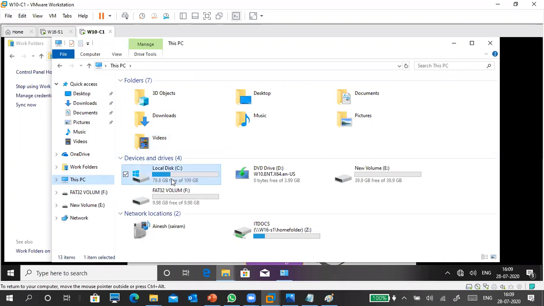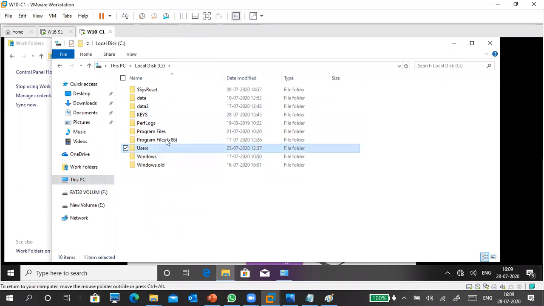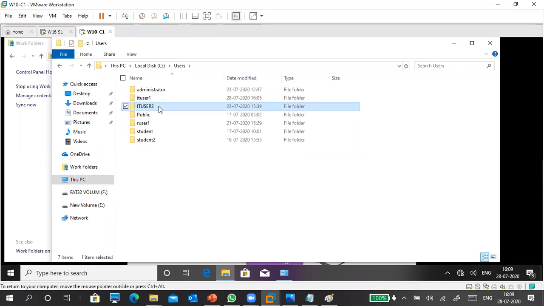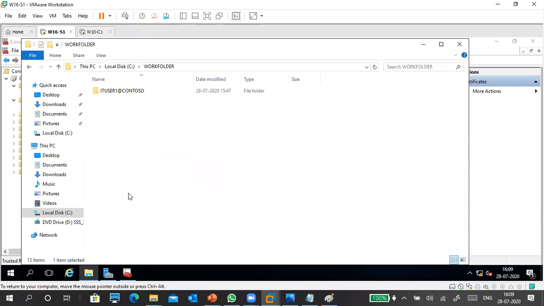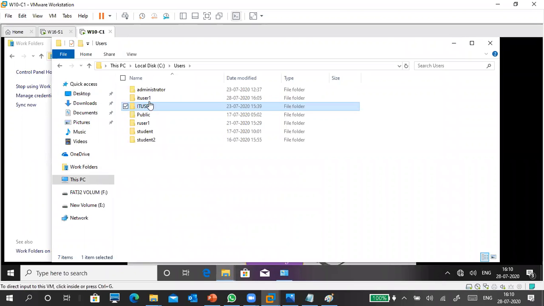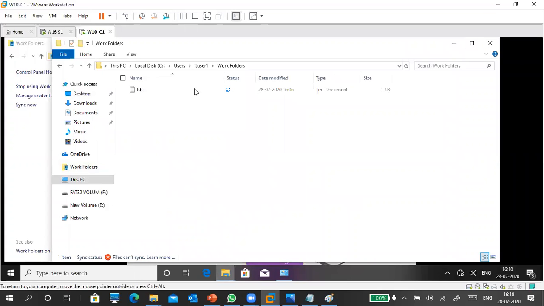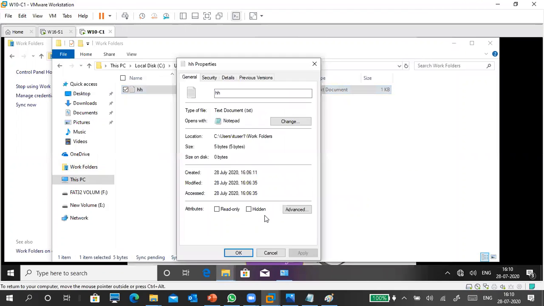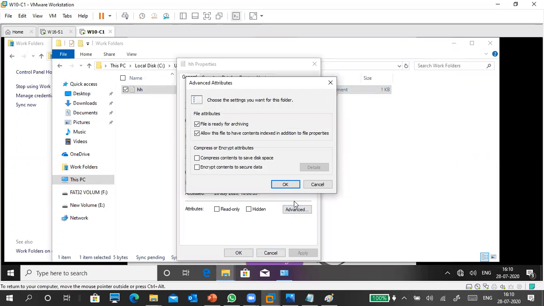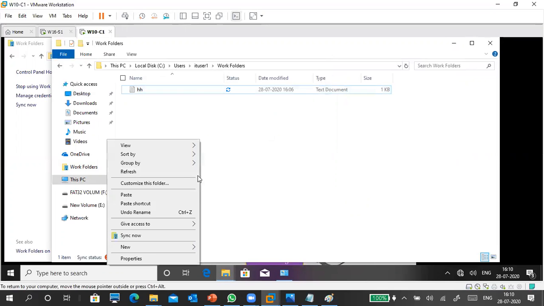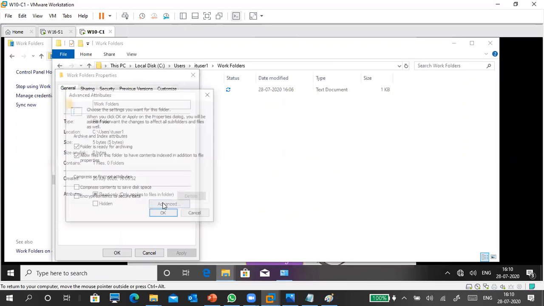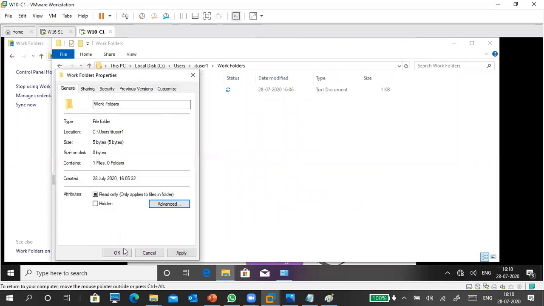Otherwise, I'll go to C drive user. Which user do I log in? IT user 1 only, right? So I have to select IT user 1. This is work folder, right? I can sync it, but still it is showing sync pending. Right click, properties, advanced. Compression is not selected. Compression is not selected.